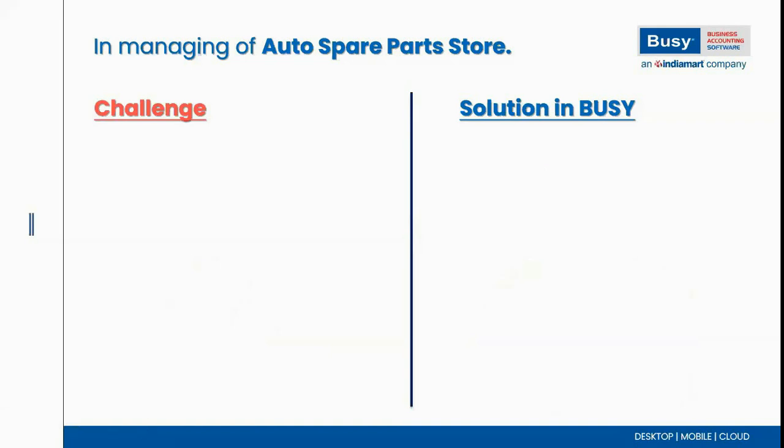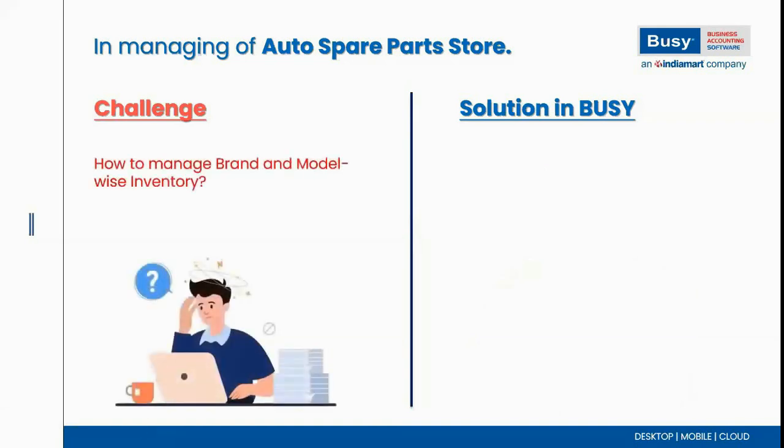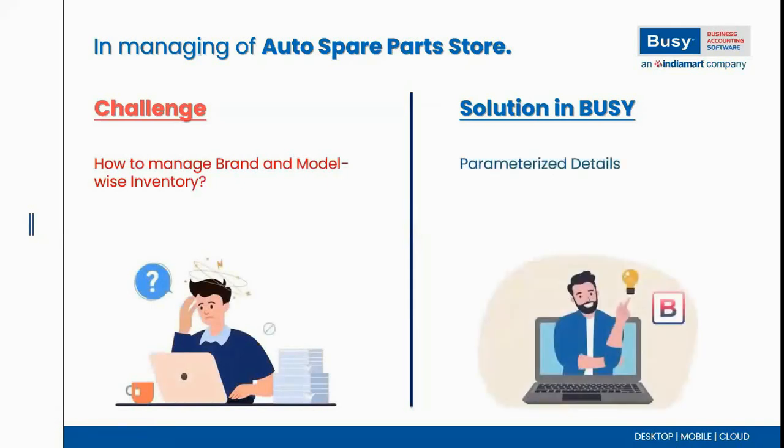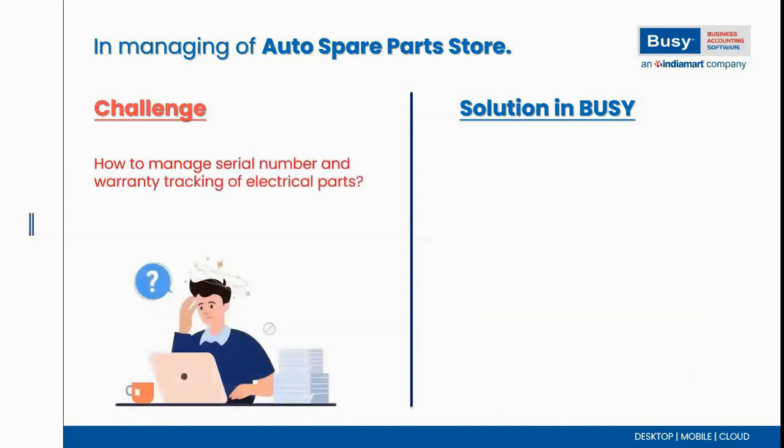The next challenge that mostly appears in the auto spare industries is managing brand and model wise inventory. We have a solution in Busy with the help of the parameterized feature. You can easily manage your brand and model of inventory. You will get an option to maintain different brands and different models for a particular item. You can also maintain your brand and model wise inventory stock in Busy.